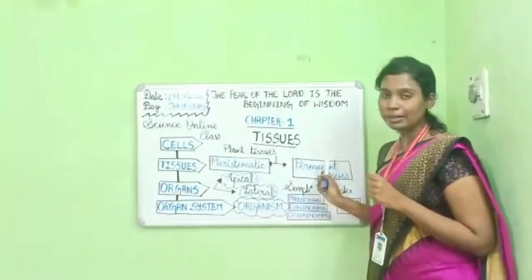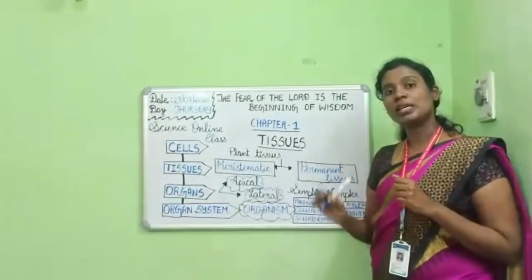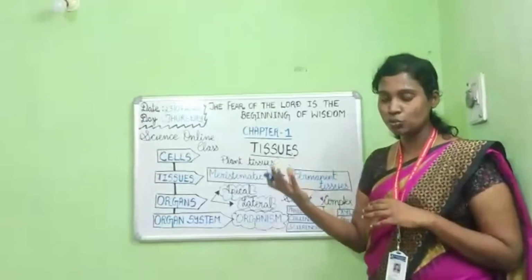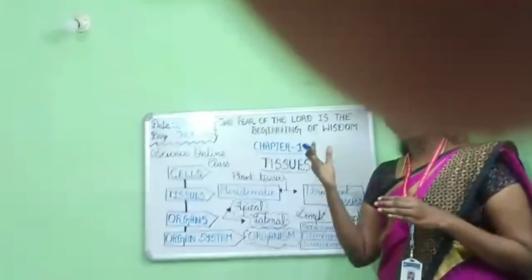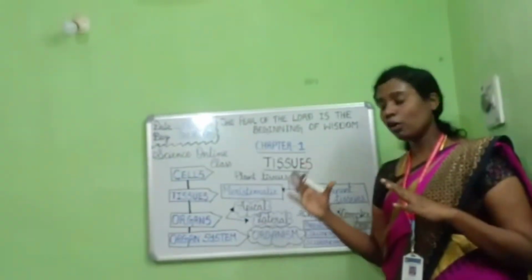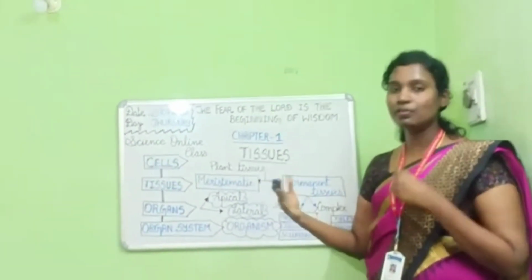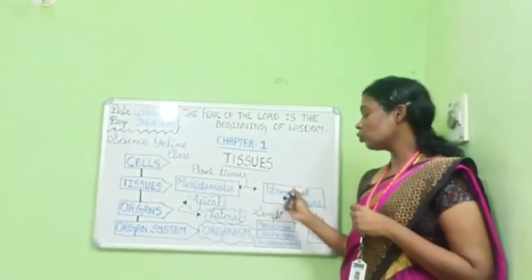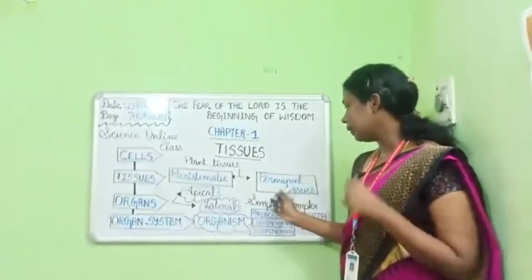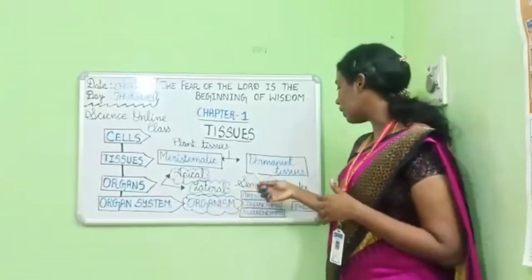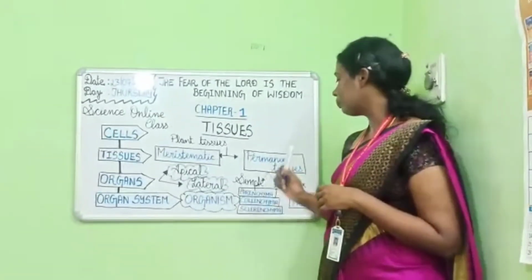Next is permanent tissues. The permanent tissues are made up of mature cells, which means they stop dividing and they form the plant. No more cell divisions happen here. This permanent tissue is further divided into two types, simple and complex permanent tissue.